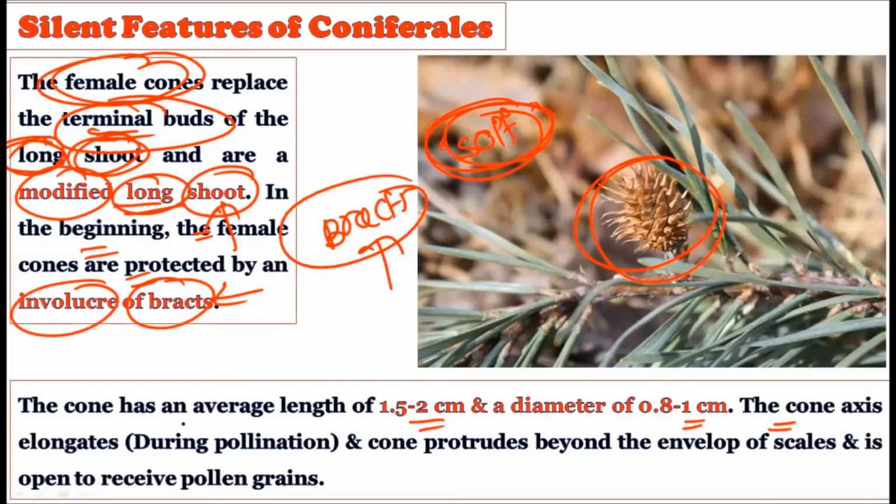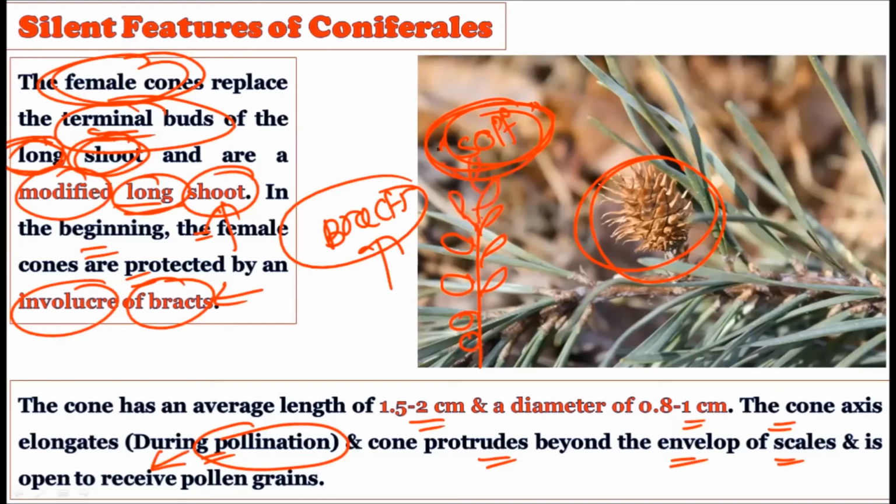The cone axis elongates during pollination. When the pollination time nears, the main axis elongates, and due to this elongation, the megasporophylls get separated from one another. The cone protrudes beyond the envelope of the scales, and it receives the pollen grains. So it will increase in length.